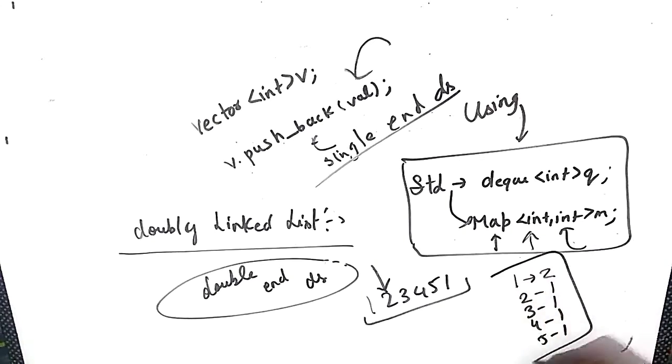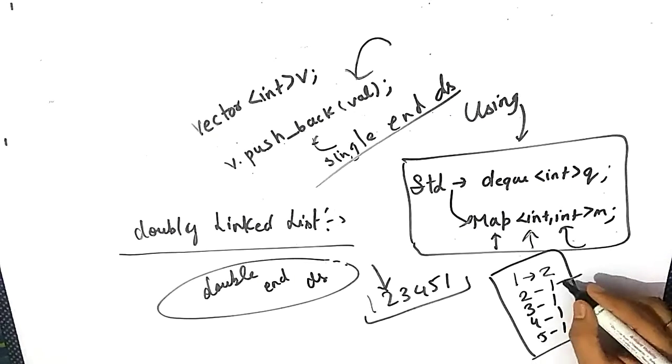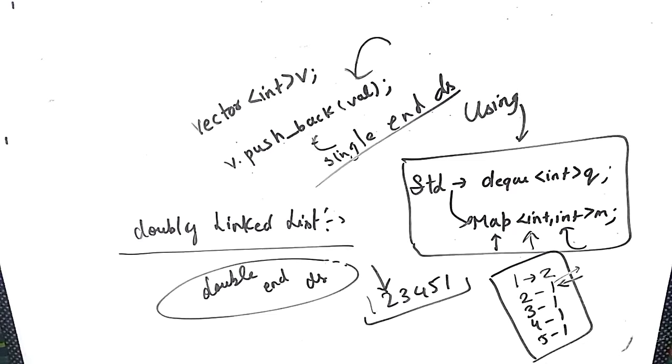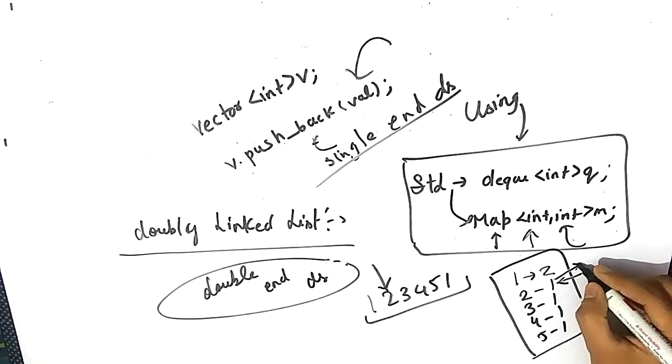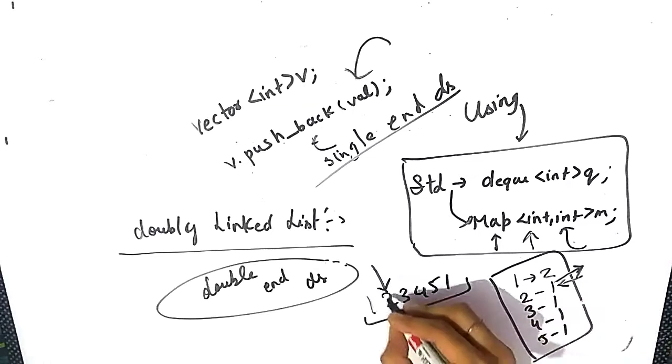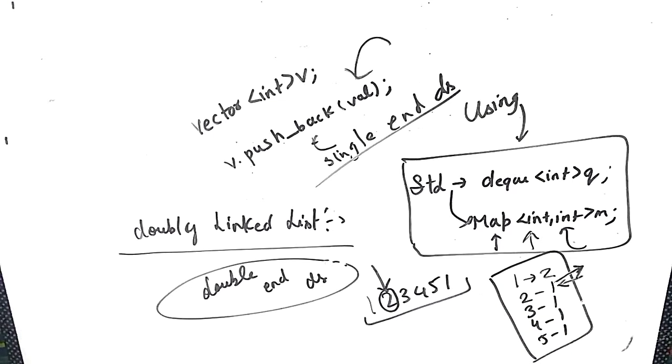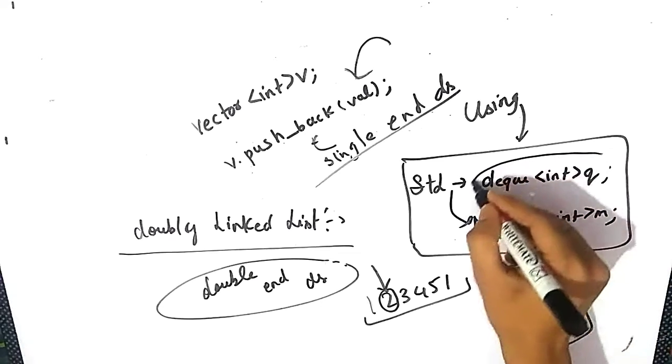So how can you find that an element is unique? You have to look up into the map. The frequency of the element 2 is 1, and you know this by looking up into the map. But how are you going to save the first unique element? That is not possible with the map, because the map will be storing all the elements' frequencies in sorted order. So what we are going to do, we are going to use a doubly ended data structure,